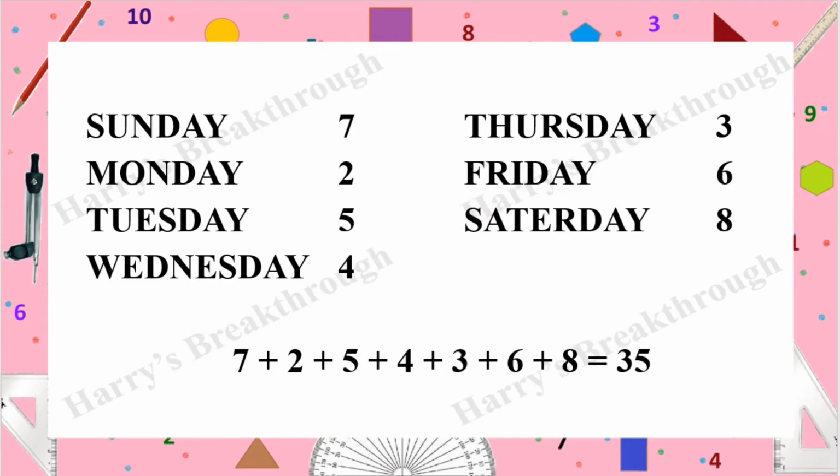Sunday 7 eggs, Monday 2 eggs, Tuesday 5 eggs, Wednesday 4 eggs, Thursday 3 eggs, Friday 6 eggs and Saturday 8 eggs. So in total they got 35 eggs. Each day they got a different number of eggs, but in total they got 35 eggs.